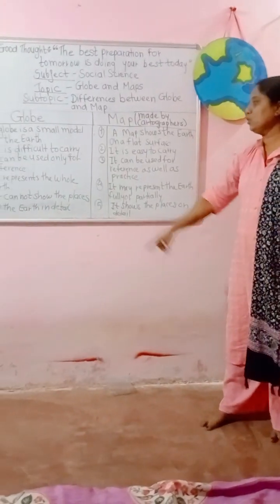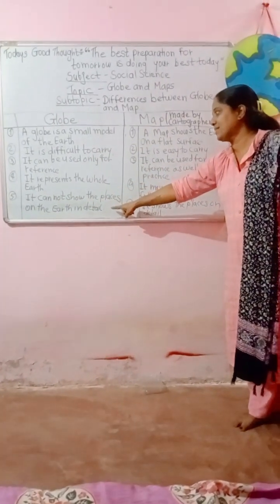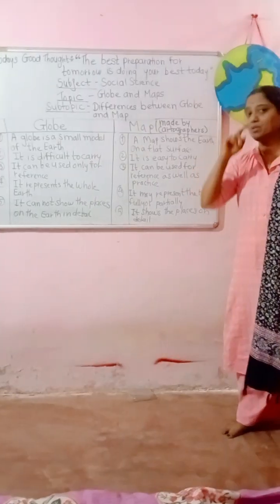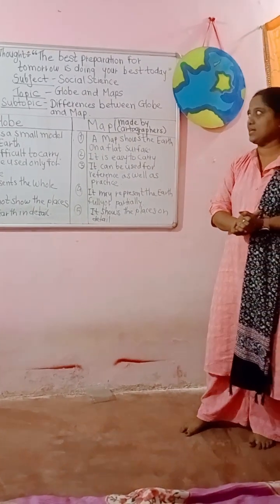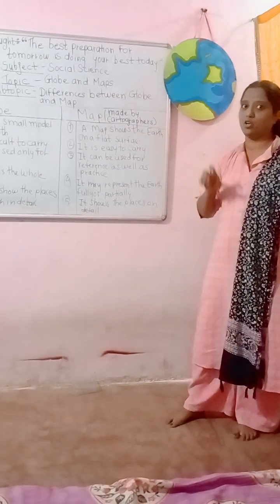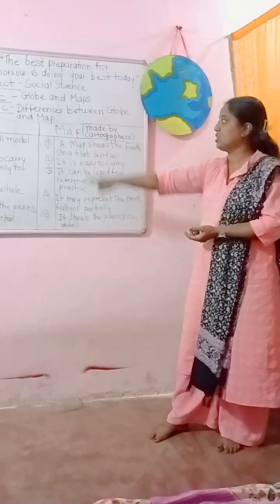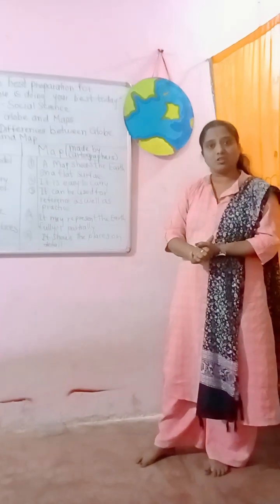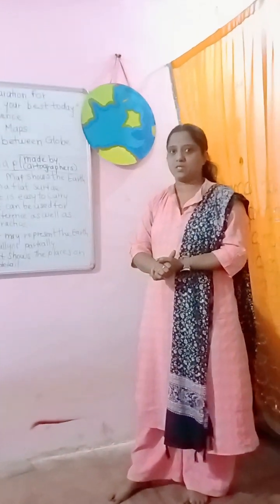The globe cannot show the places on the earth in detail. It cannot give detailed knowledge about the places. As compared to the globe, the map shows the places in detail. And cartographers make the maps.